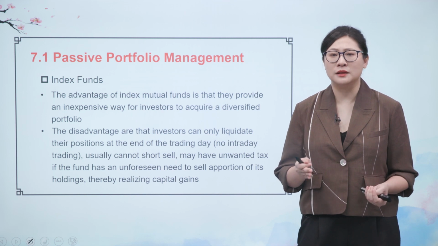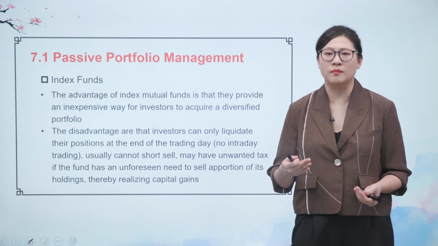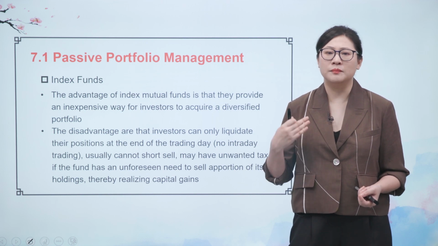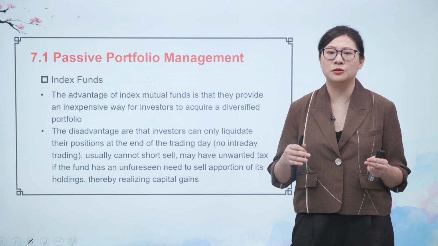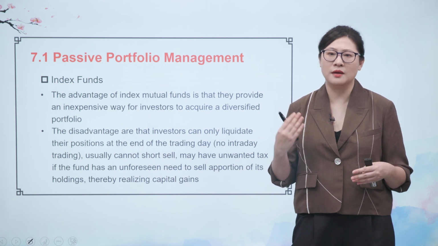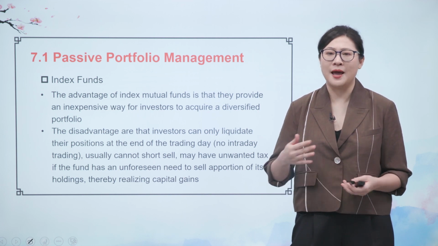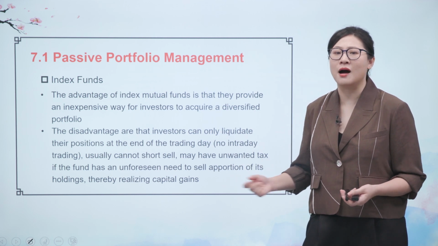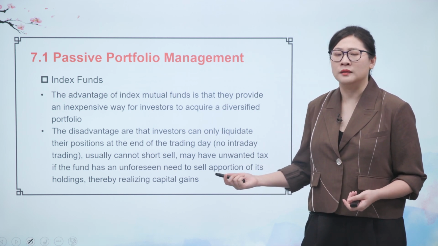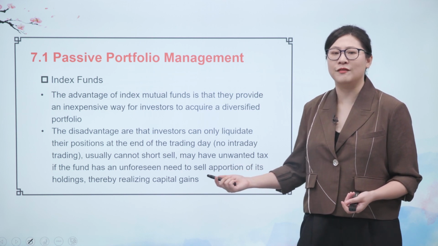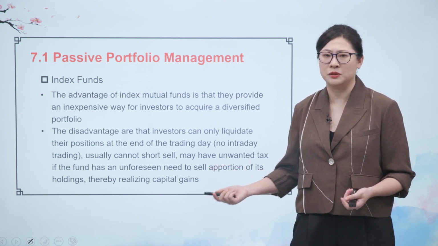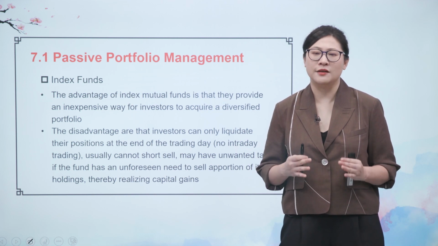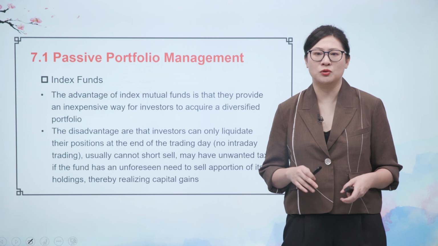If fund investors want to redeem their mutual fund shares, the mutual fund manager needs to sell stocks in the market and pay cash to the investor. In this case, if they sell some stocks in the portfolio, definitely it will incur capital gains tax. So this is one of the disadvantages of the index mutual fund.